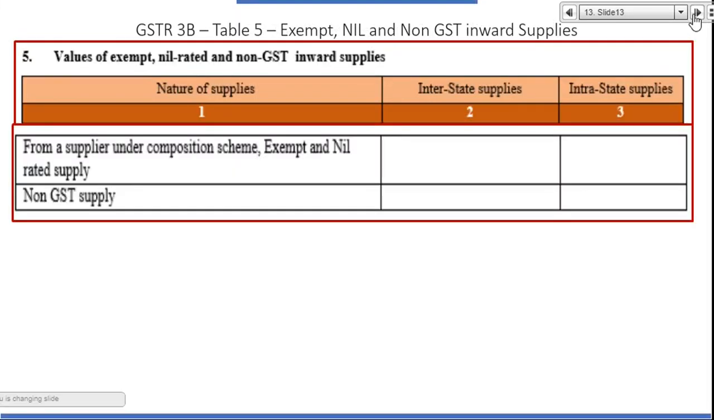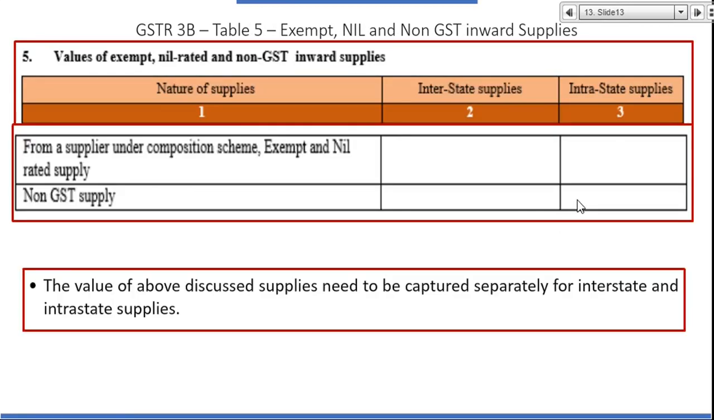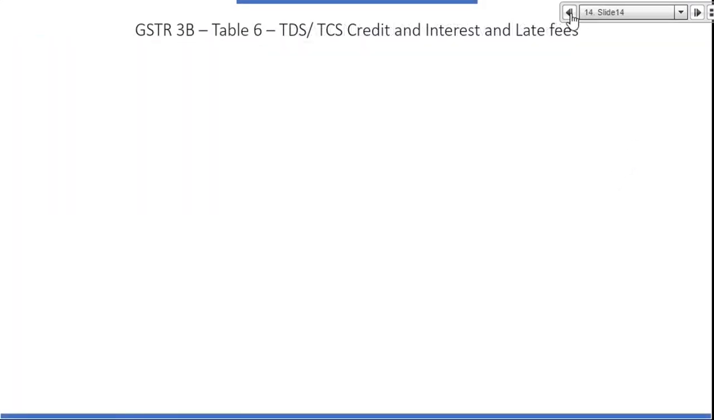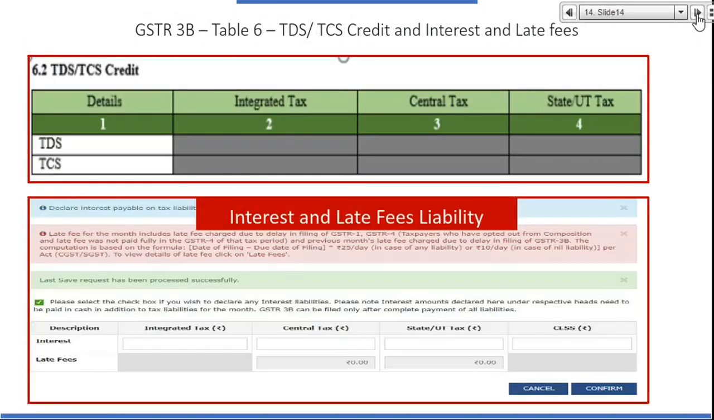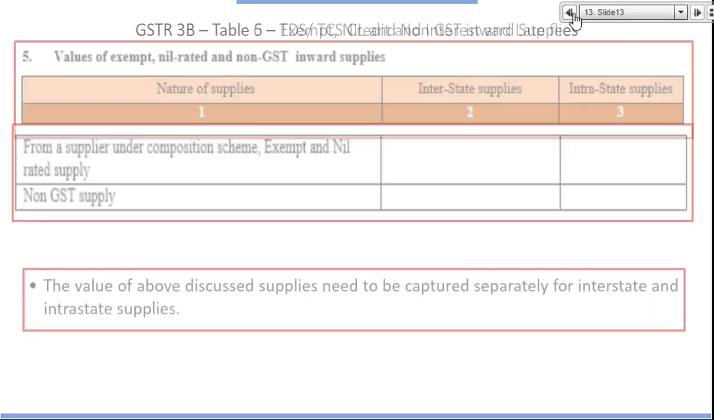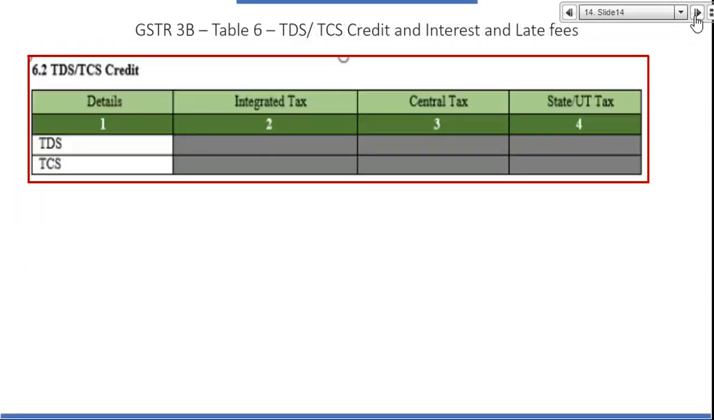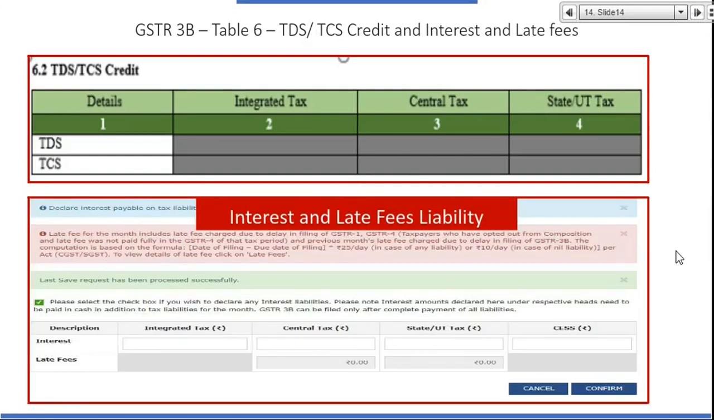Next, friends, value of exempt, nil and non-GST inward supply, intrastate and interstate, right? This is to be reported separately. Next will be your TDS and TCS credit and interest and late fee. Interest and late fee we have to fill on our own. Late fee system will compute, auto computation by the system.